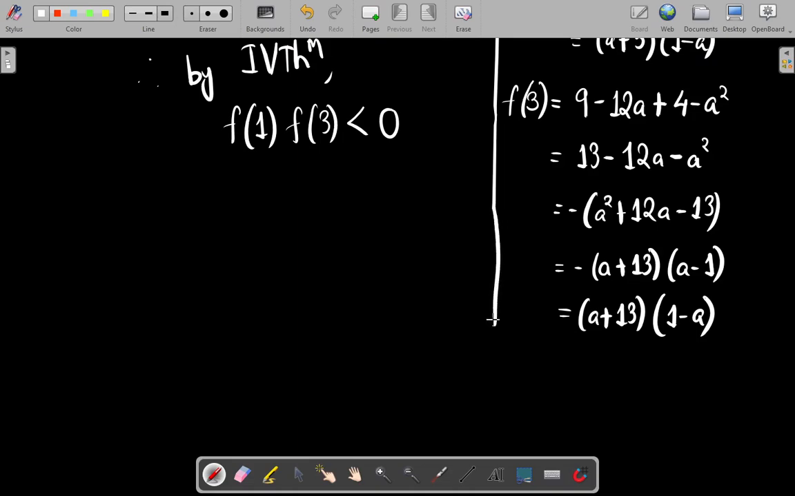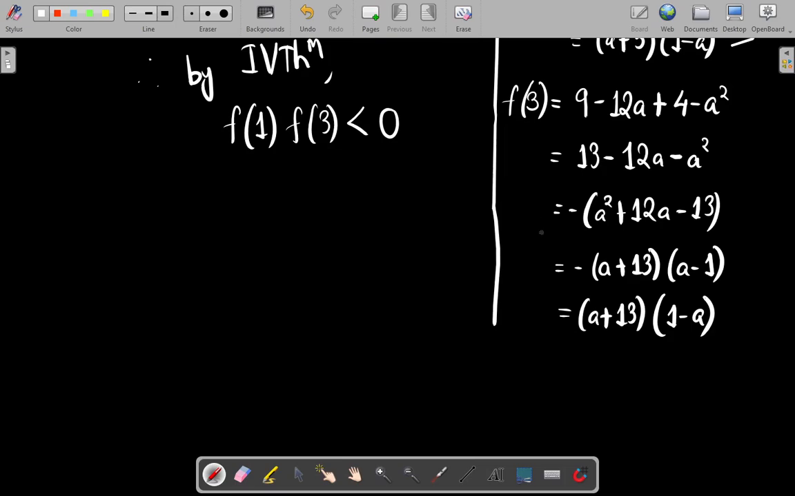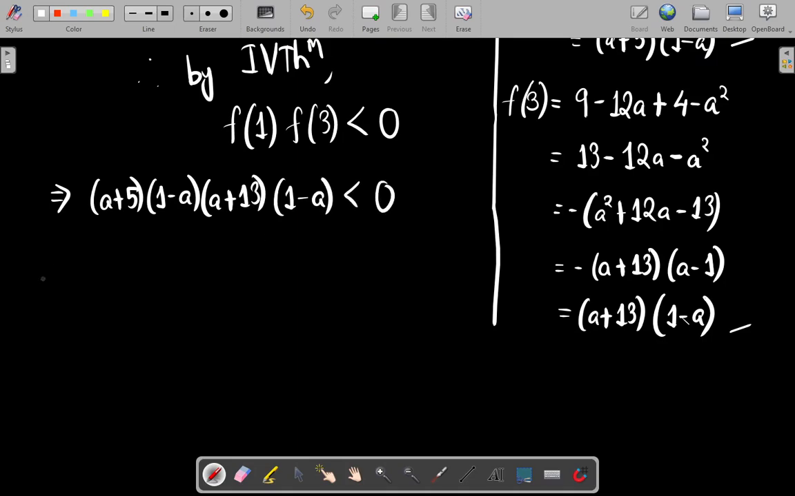Okay, so now I can take this value, which is f of 1, and this value f of 3 in this. Okay, so this becomes a plus 5 times 1 minus a times a plus 13 times 1 minus a is less than 0.